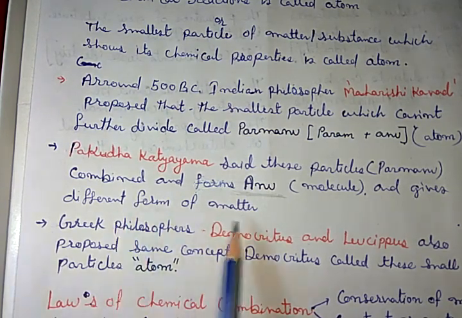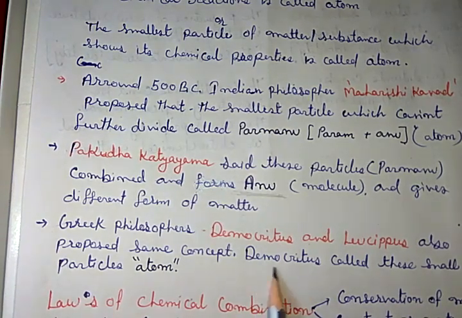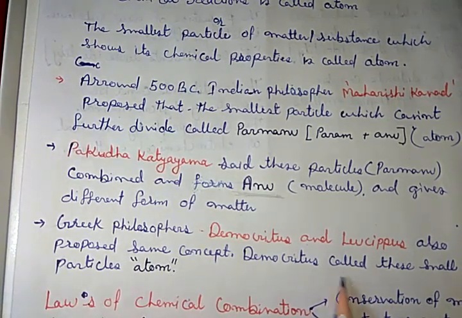At the same time, Greek philosophers Democritus and Leucippus also proposed the same concept. That means if we divide a substance, we find a very small particle, which they called atom. Democritus proposed the name atom. The word atom is derived from a Latin word atomio, which means small particle.